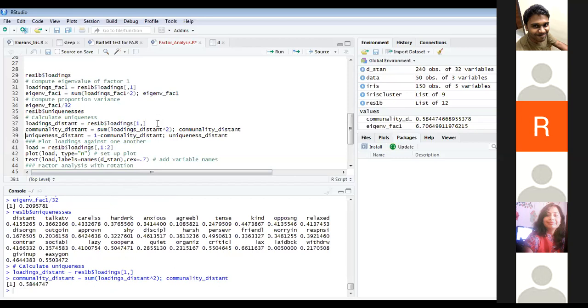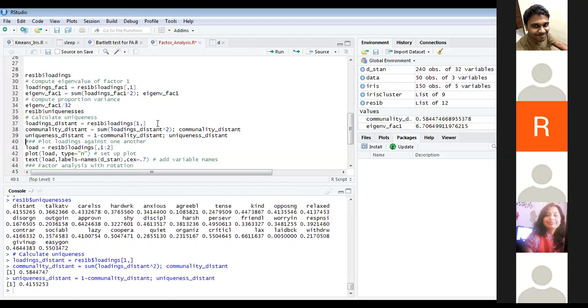My communality is 0.58 for the first factor. So my uniqueness should be 1 minus communality, right? So it should be around 0.4. Yeah, it is 0.4. So here my uniqueness for the first variable is 0.41. So when I computed communality and subtracted that value from 1, I got the right value.